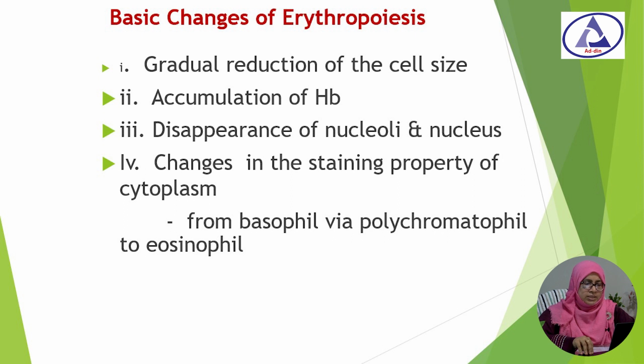Firstly, the cell size decreases. Finally the nucleus disappears: the chromatin condenses, the nucleus becomes pyknotic and is finally extruded. The cytoplasm becomes less basophilic, mitochondria, reticular materials and vesicles disappear, and then hemoglobin accumulates. This is very important, you have to memorize all these changes in erythropoiesis.